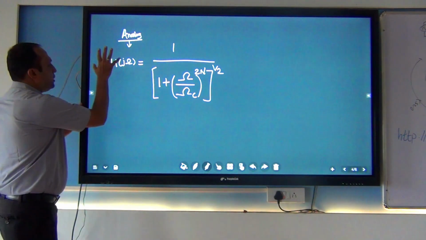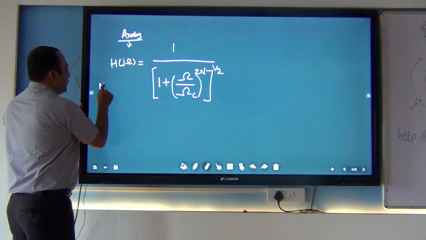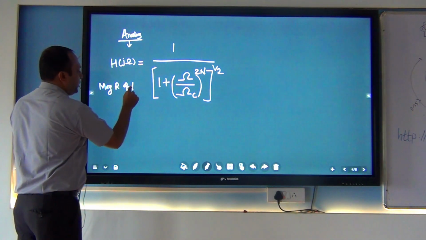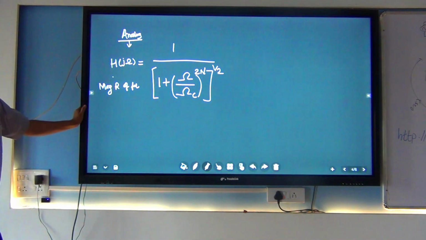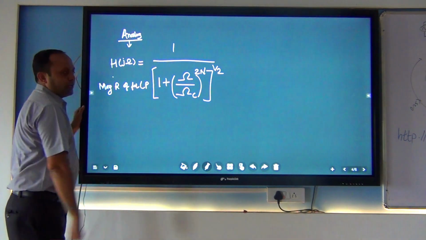This is the mathematical representation of the magnitude response of the filter. This component represents the magnitude response of the ideal low pass filter.